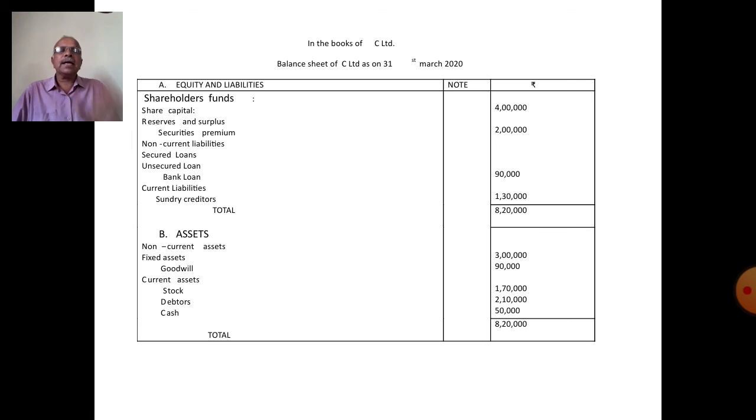Here, vendor companies are 2, A Limited and B Limited. Purchasing company C. A Limited and B Limited taken over by the formation of a new company called C Limited.